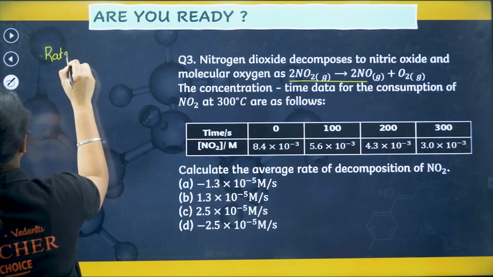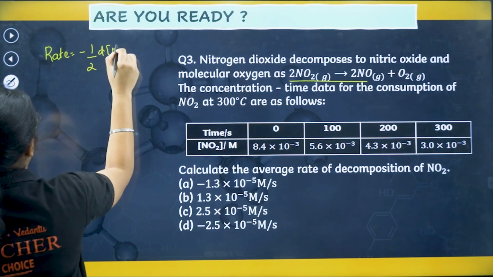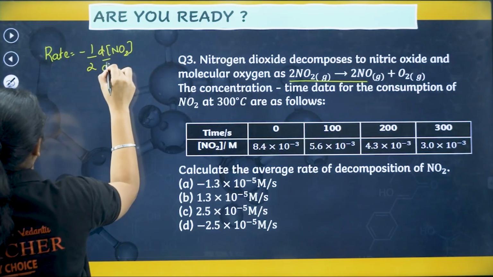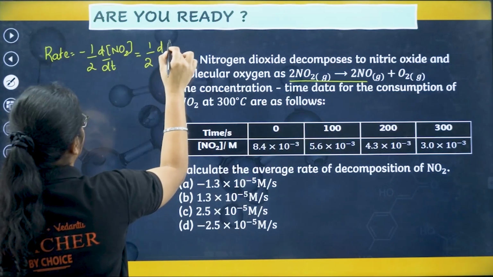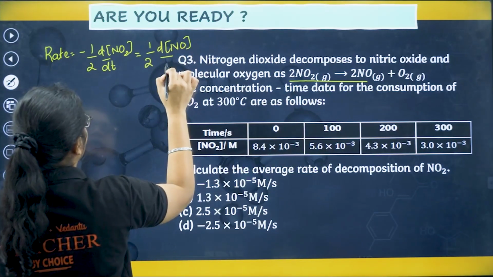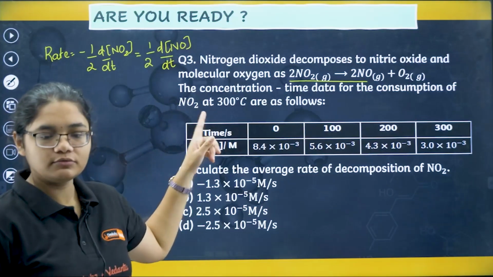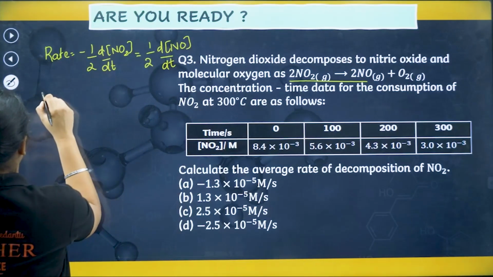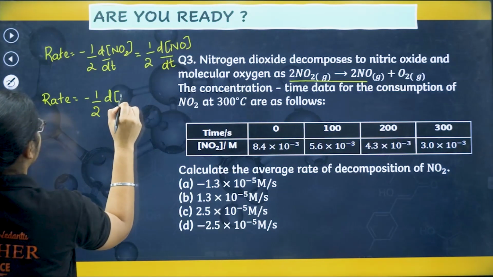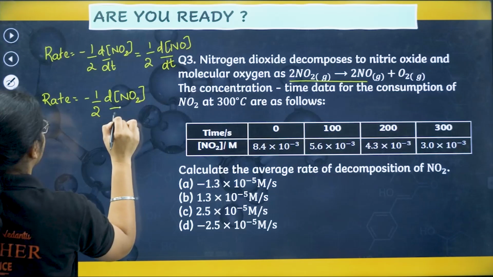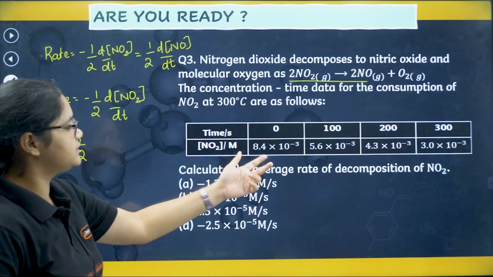Rate is equal to minus 1 by 2 of dNO2 by dt, which is equal to 1 by 2 of dNO by dt, right? So I have been given the data for NO2, so I'll just take that one. So I can write rate is equal to minus 1 by 2 of dNO2 by dt. So minus 1 by 2. What is the change in concentration of NO2?